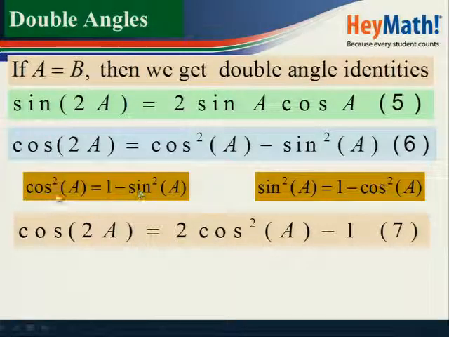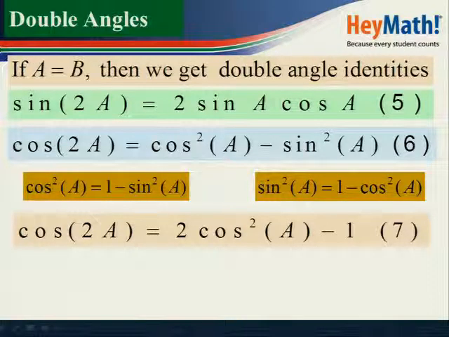Remember, cos squared A is also equal to 1 minus sine squared A. The basic identity was sine squared A plus cos squared A is equal to 1. So if you make cos squared A the subject of the formula, you'll have cos squared A equal to 1 minus sine squared A. So what does this tell us? It means whenever you see cos squared A, we're going to substitute cos squared A by 1 minus sine squared A.